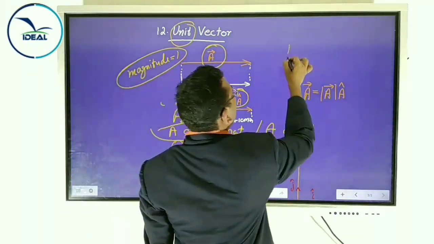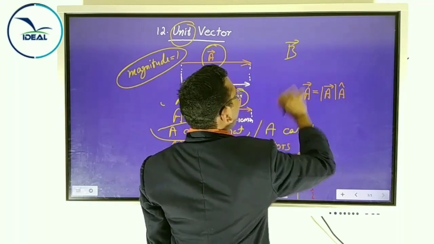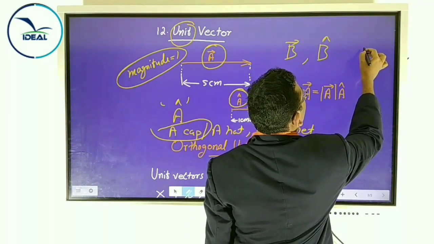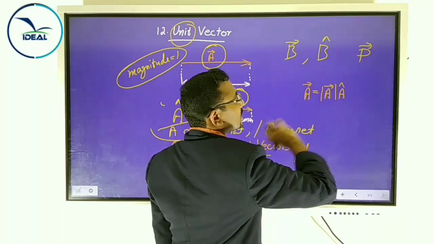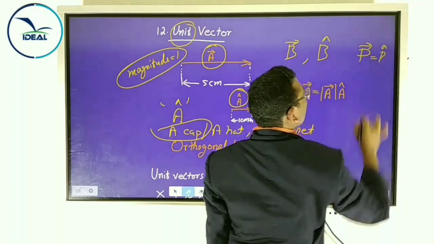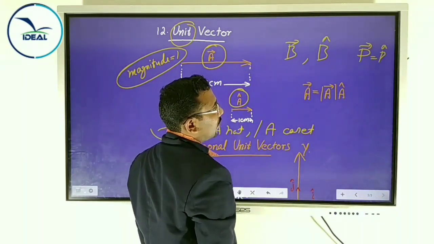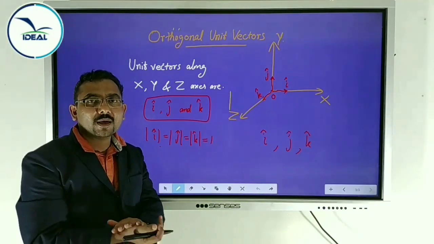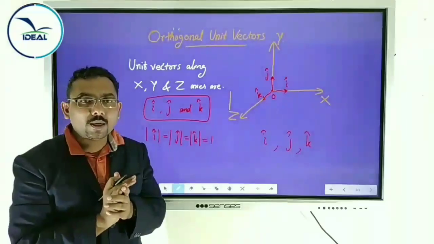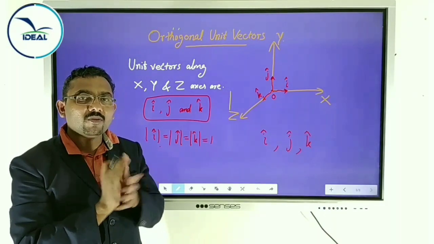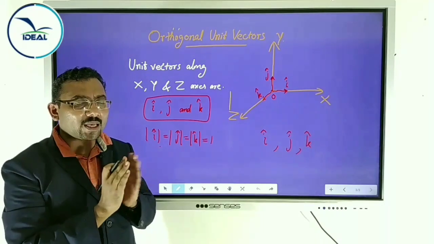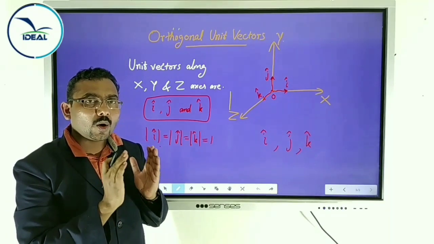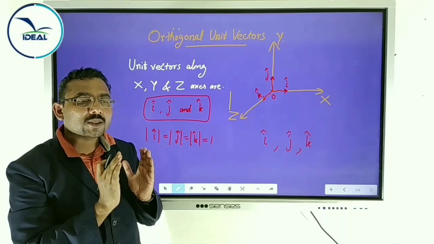Another vector B: what is the unit vector of B? B cap. Another vector P: the unit vector of P is represented as P cap. Like that. Then what is a unit vector? A vector with unit magnitude and the same direction as the given vector. Unit vector is defined for a given vector: a vector with magnitude unity, or 1, in the same direction as the given vector.